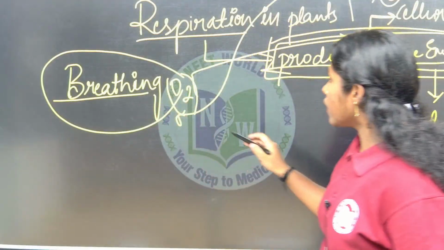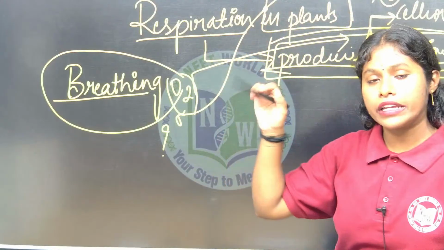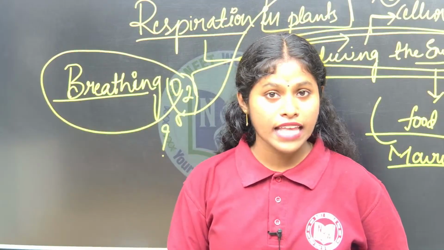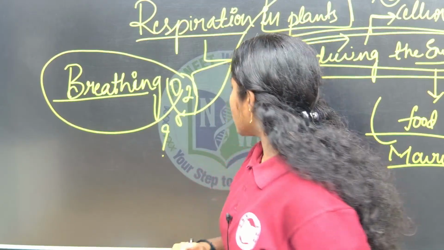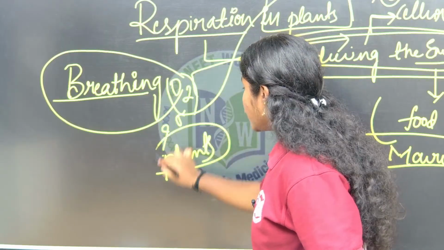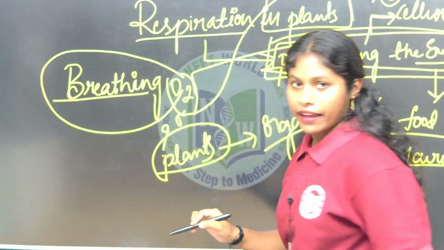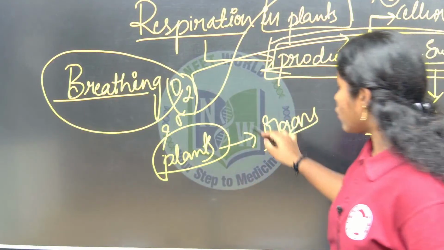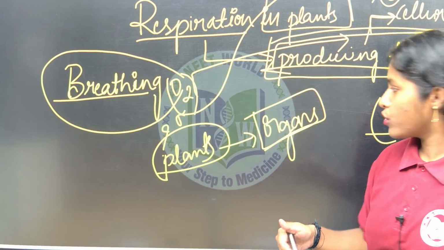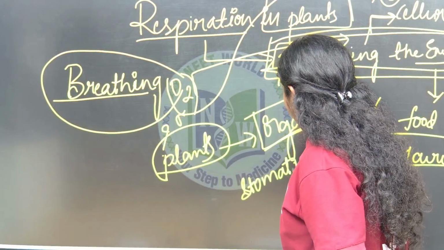Now we are having a doubt. You are discussing plants, ma'am. They don't have any organs to breathe, so how are they breathing? How does the exchange of gases happen in plants? Plants don't have any organs to breathe, but of course they also take in gases. Exchange of gas occurs in plants also, through the stomata.